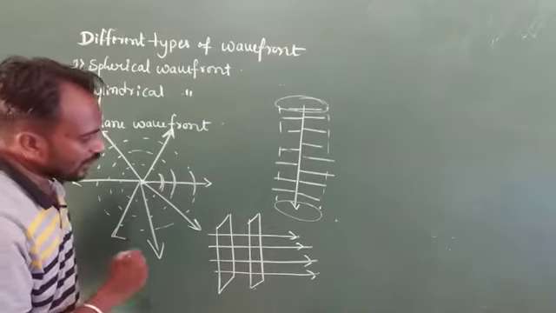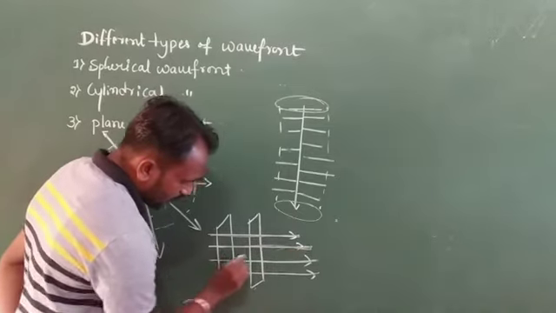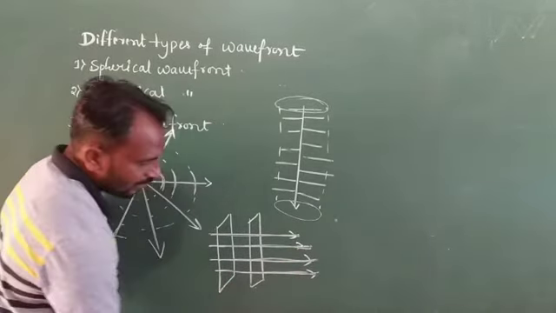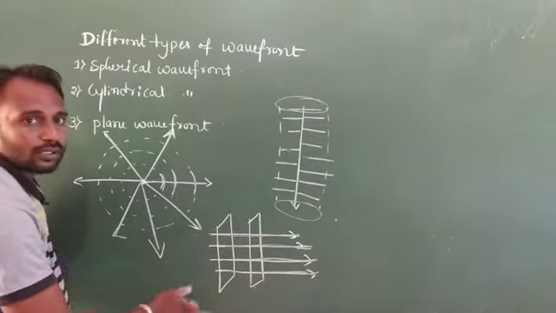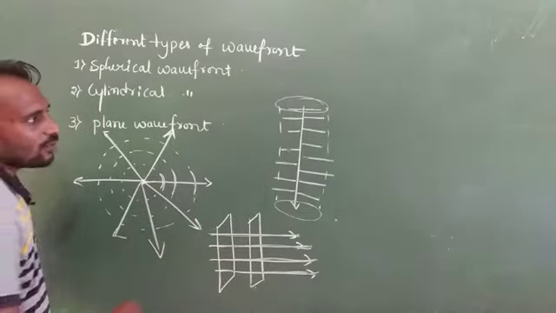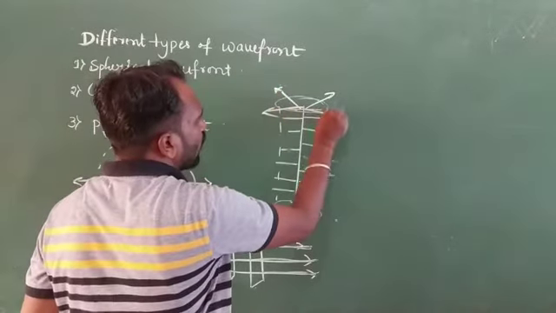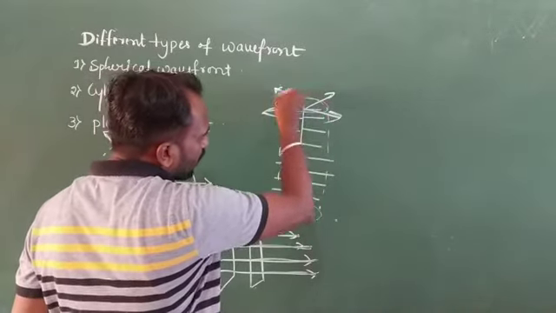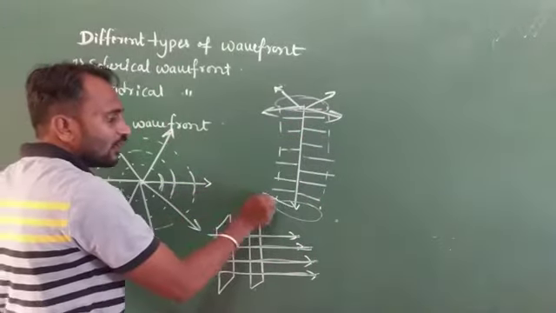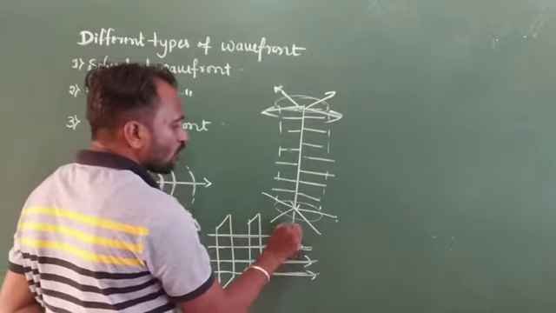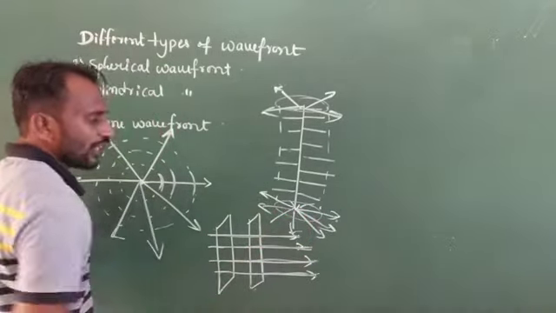And here also, this one is a plane wavefront, and these are rays of light. These are perpendicular to the plane wavefront. Suppose here these are rays of light. This one is perpendicular to this wavefront, a cylindrical wavefront. It means a ray is always perpendicular to the wavefront.